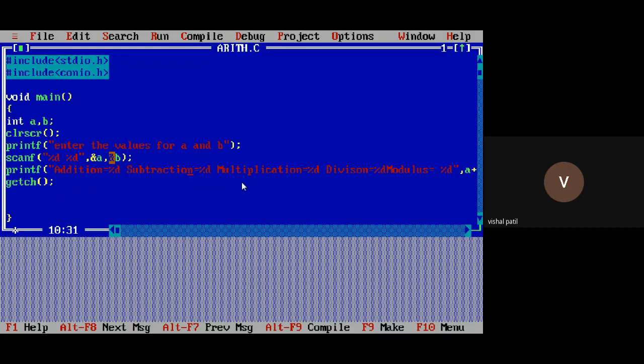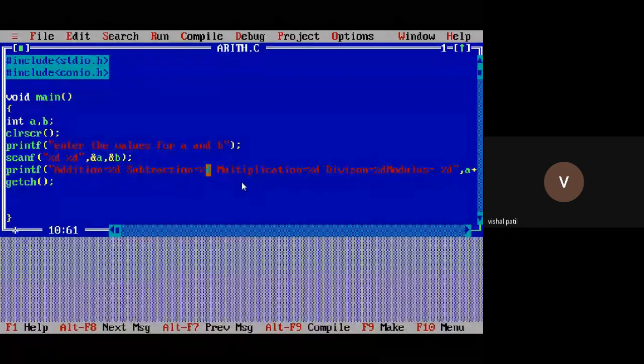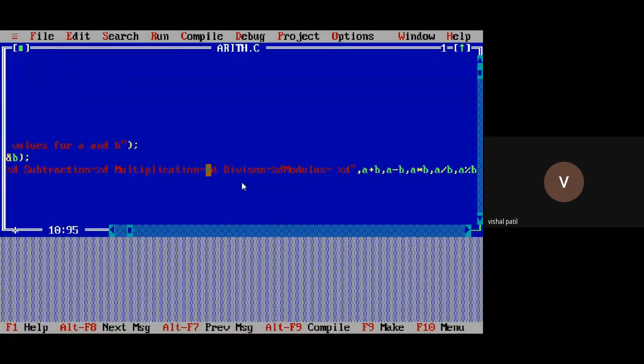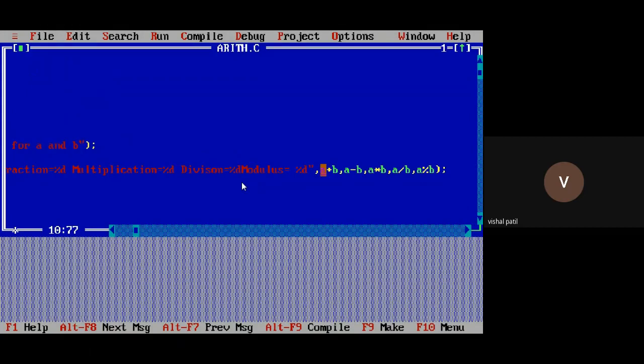And remember, in the scanf function only we give the ampersand symbol. Never give the ampersand symbol in the printf function. Because I am interested in values. Suppose I have taken 10 and 5. Value of A is 10 and value of B is 5. So the result will be 15, right?